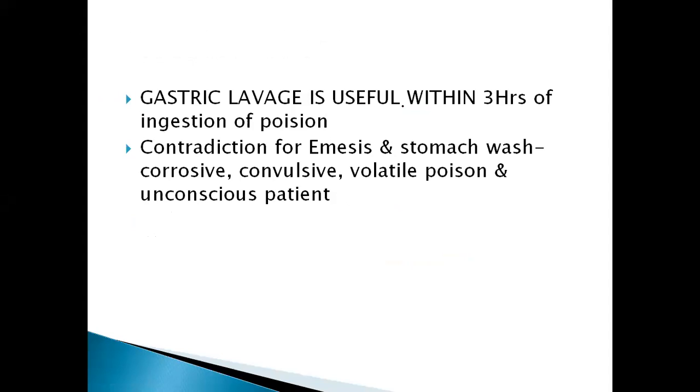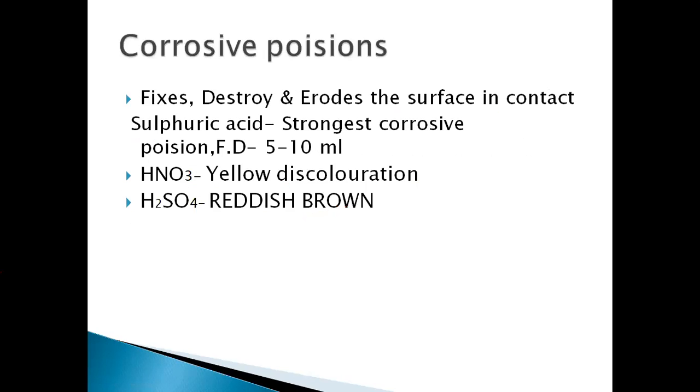Then gastric lavage is useful within 3 hours of ingestion of poison. The contraindication of emesis and stomach wash is in corrosive, convulsive, volatile poison and unconscious patients. Okay, so this is also important. Stomach wash is contraindicated in which condition? Corrosive, convulsive, volatile and unconscious poison. So emesis and stomach wash is contraindicated in these conditions.